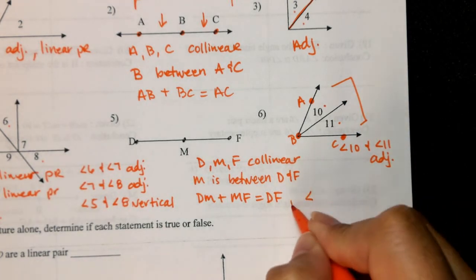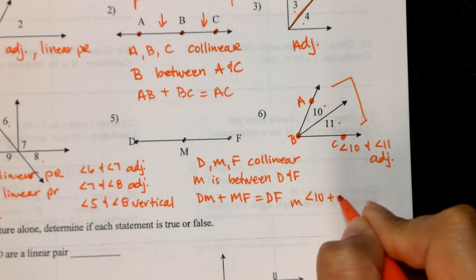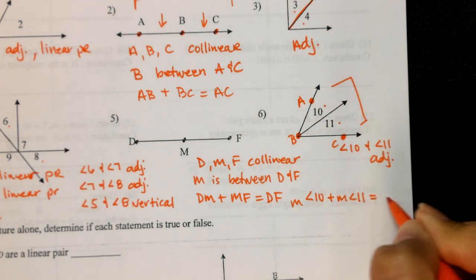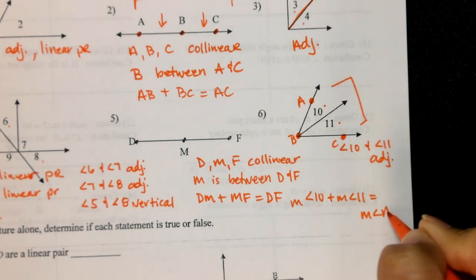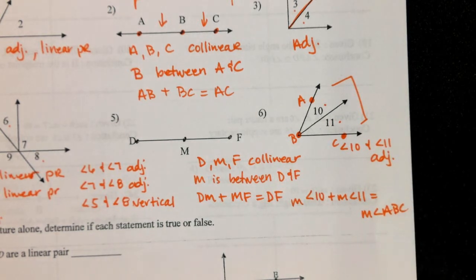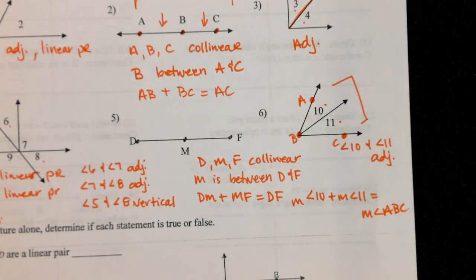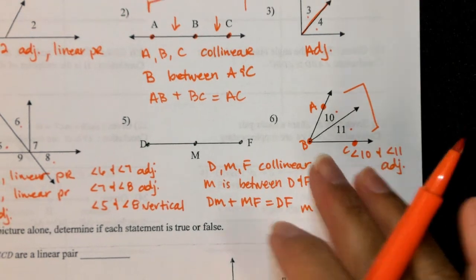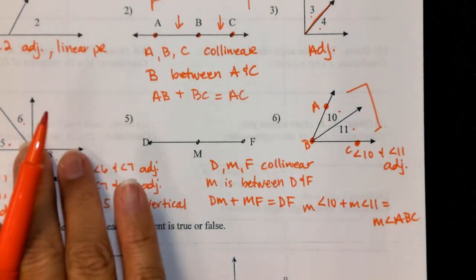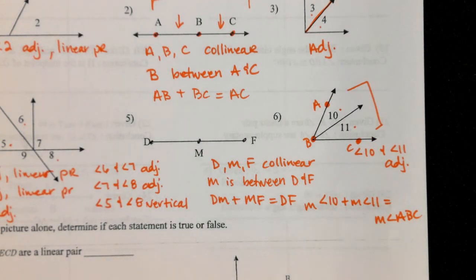So the measure of angle 10 plus the measure of angle 11 would equal the measure of angle ABC. And we got that simply because I gave the angle some points. All right, so that's what we can assume based off of those diagrams.